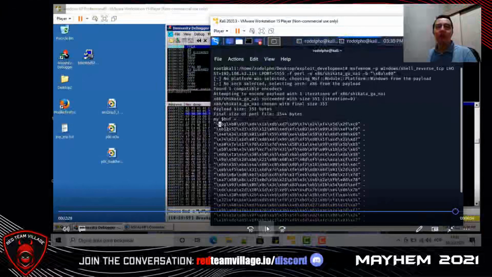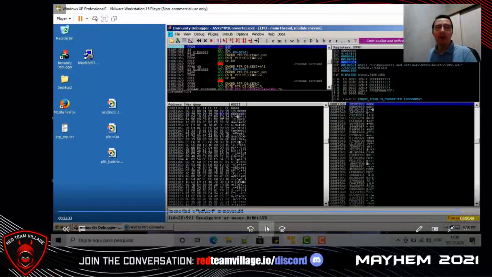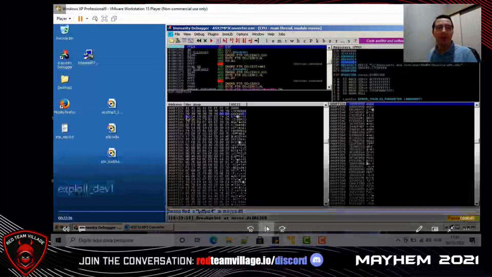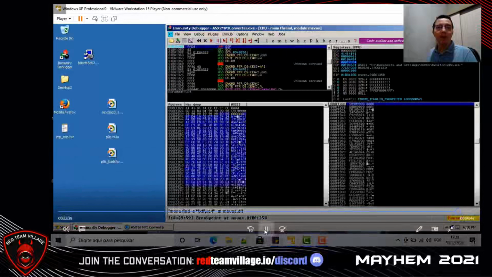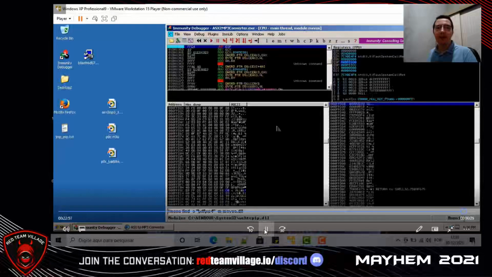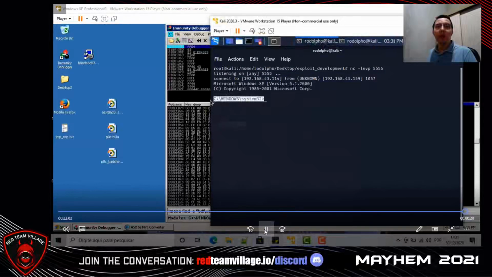We have here our shellcode, BA B0 97. Here we see in the dump BA B0 97 and so on. We have here our NOPs, and after our NOPs, our shellcode. Let's run our vulnerable software with play. And we got a shell.